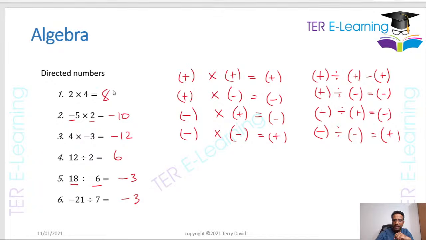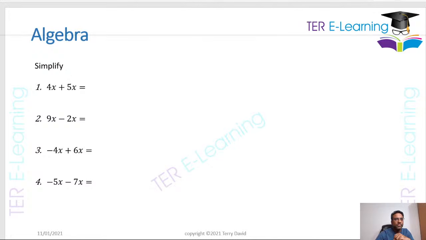Yeah, 4 2s are 8, not 6, right? Right, so if we have to work this out, 4x plus 5x, the answer is going to be 9x, right? If I have 9x minus 2x, you're going to get 7x, right?